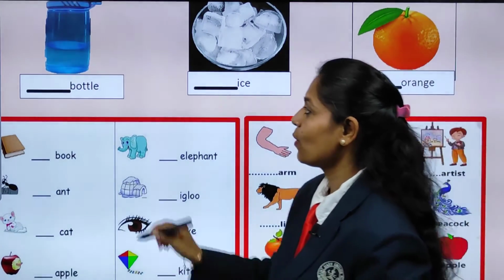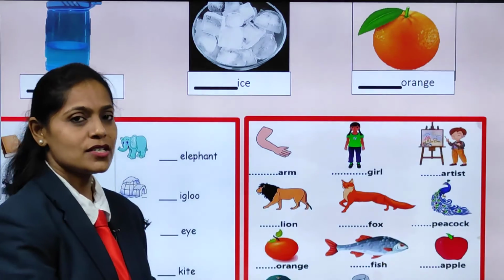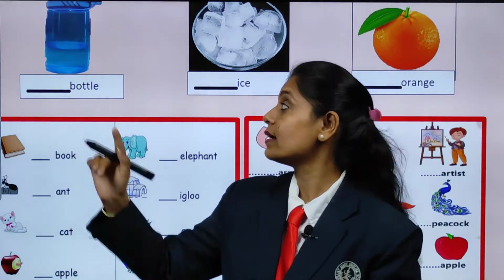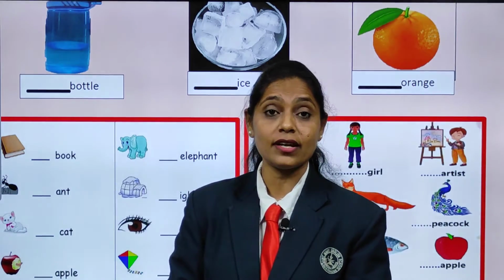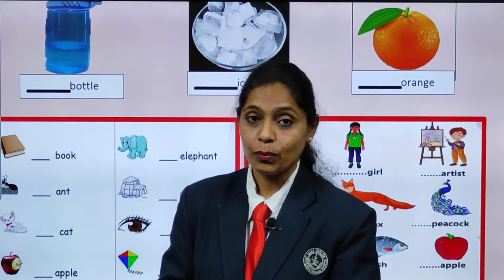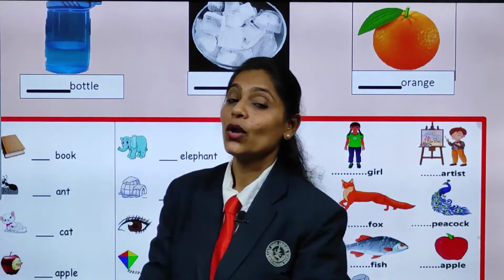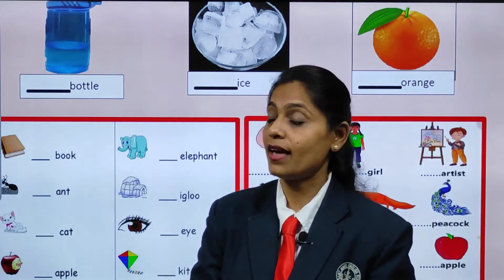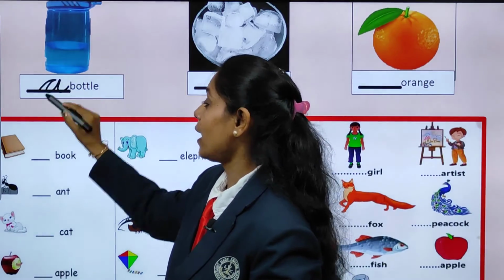Can you see, children? What is this? Yes, it is a bottle. All of you take water in the bottle, right? When you go to school. It is a bottle. Now, just look at the initial sound. What is it? Yes, correct. It is B. So, B is a vowel. Yes or no? No. So, what are we going to write there? Yes, we are going to write a.